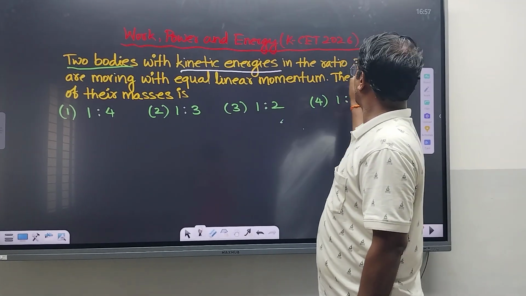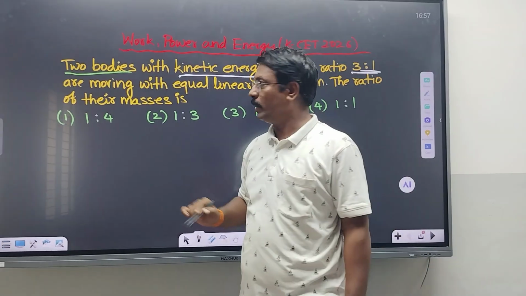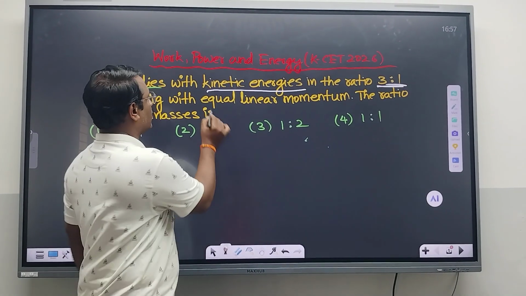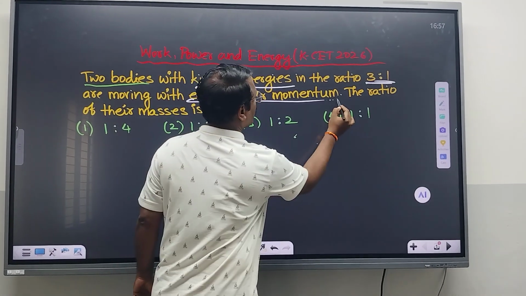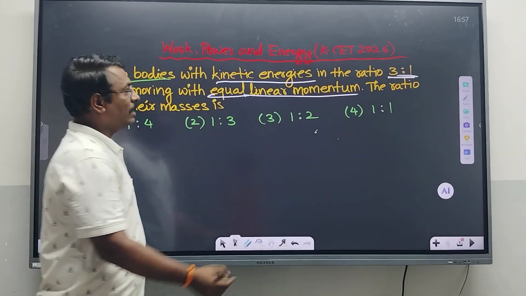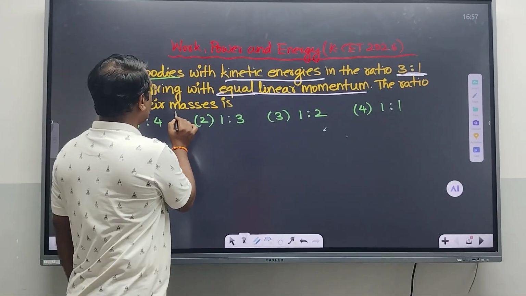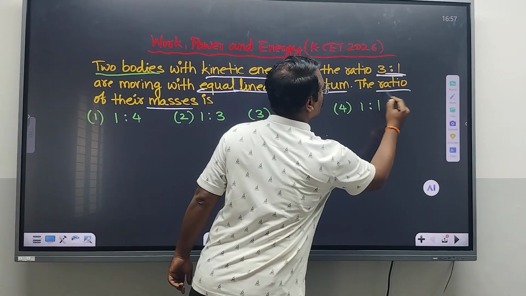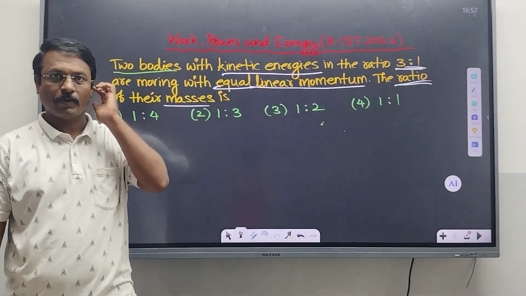So they are moving with equal linear momentum. Then what is the ratio of their masses? We have to find the ratio of masses. That is the question.